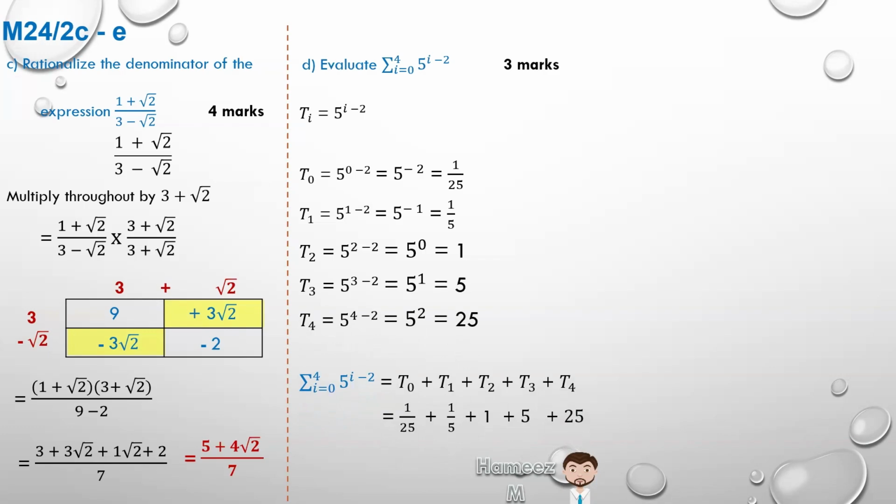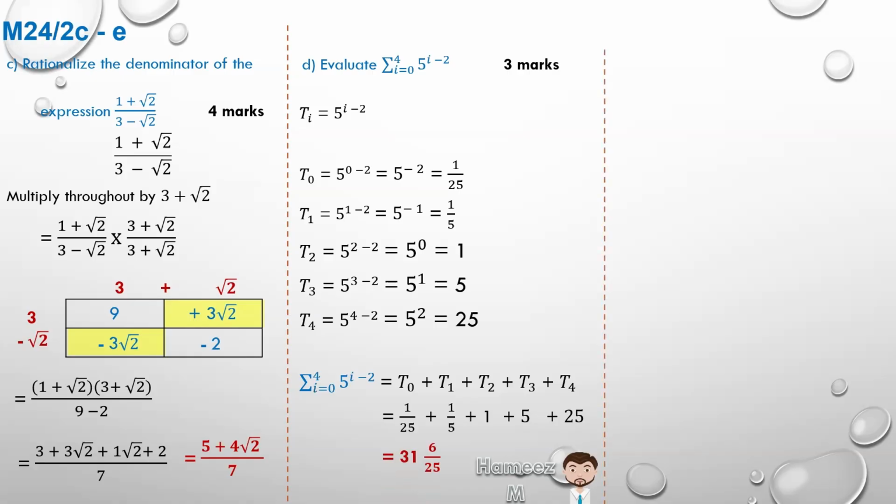25 and 5 is 30. 30 plus 1 is 31. And we have 1 over 25 plus 1/5, which is 5 over 25. So 5 over 25 plus 1 over 25 is 6 over 25. So it's 31 and 6 over 25. I usually encourage my students to do this as fractions and not convert to decimals, because sometimes we have to end up rounding off and we're no longer accurate. But many times the fractions are quite accurate.